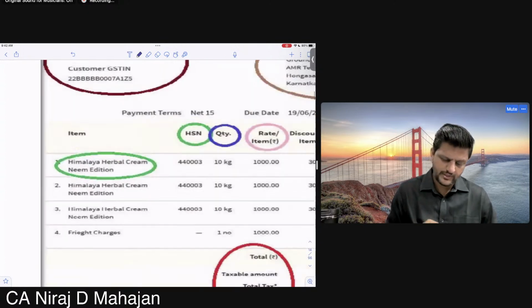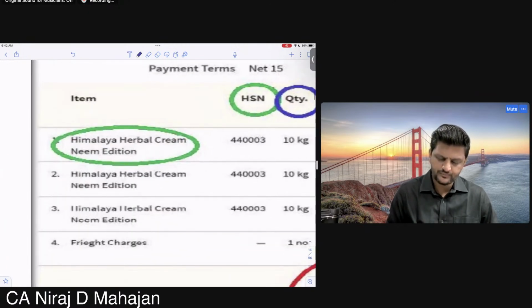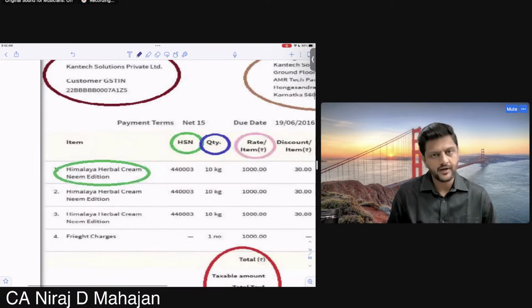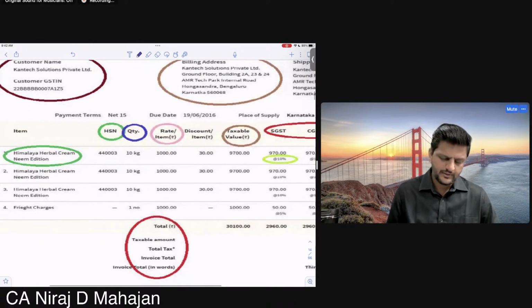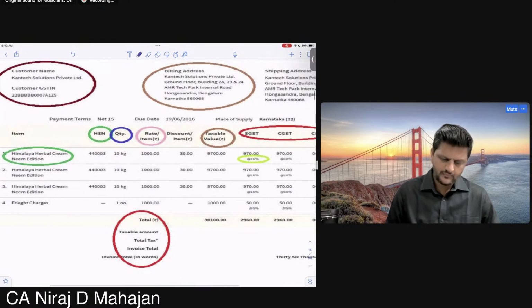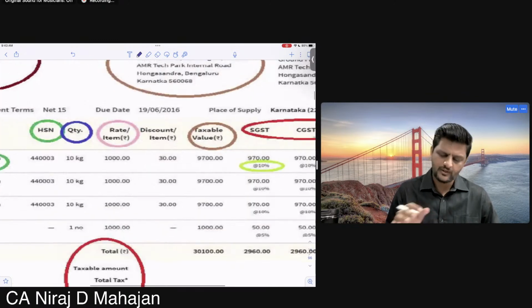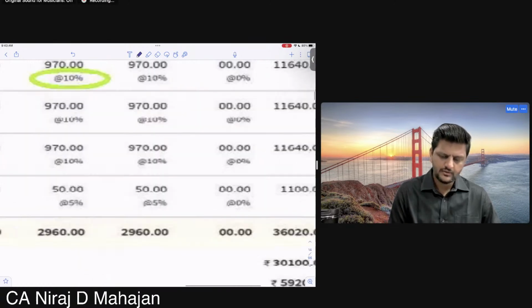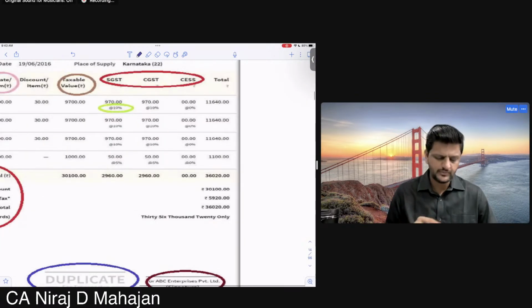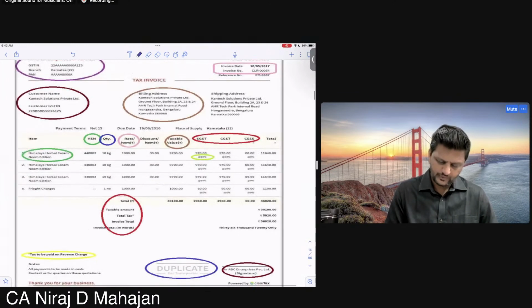Description of goods, HSN code. Can you see here now? Quantity, rate per item. So therefore value, right? Discount given, not given. So after discount, the taxable value. Rates of your tax. So can you see rates? Important. So rates and its amount and total amount. Clear?